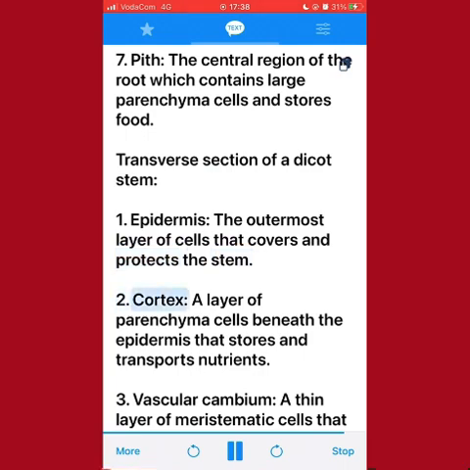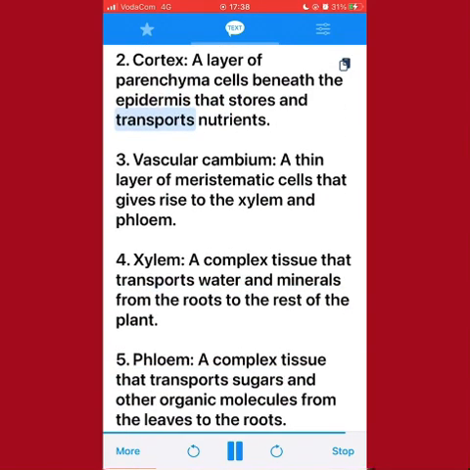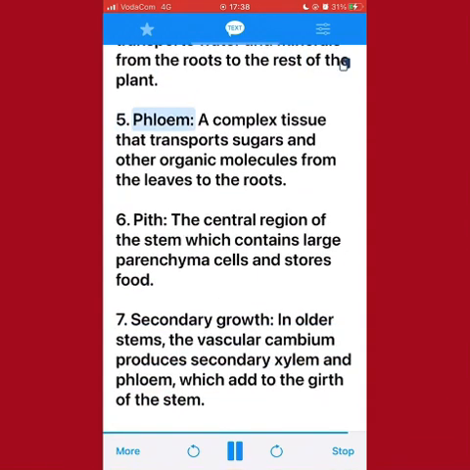2. Cortex, a layer of parenchyma cells beneath the epidermis that stores and transports nutrients. 3. Vascular cambium, a thin layer of meristematic cells that gives rise to the xylem and phloem. 4. Xylem, a complex tissue that transports water and minerals from the roots to the rest of the plant. 5. Phloem, a complex tissue that transports sugars and other organic molecules from the leaves to the roots. 6. Pith, the central region of the stem which contains large parenchyma cells and stores food.